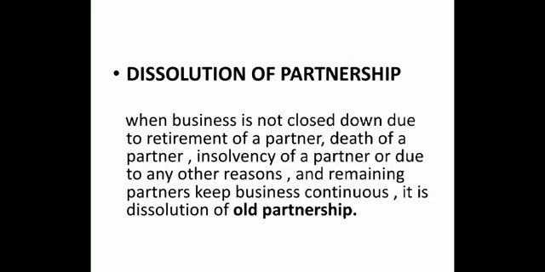The next thing, dissolution of partnership. Now, how is this different from dissolution of partnership firm? Try to understand. When business is not closed down due to the retirement of a partner, death of a partner, insolvency of a partner, or due to any other reasons, and the remaining partners keep the business continuous, it is dissolution of old partnership.